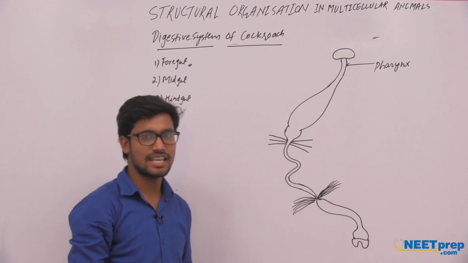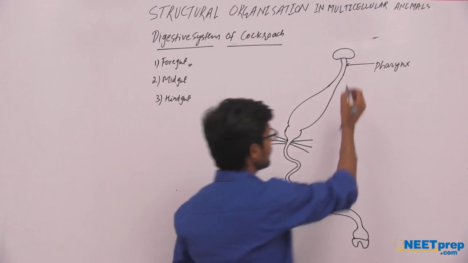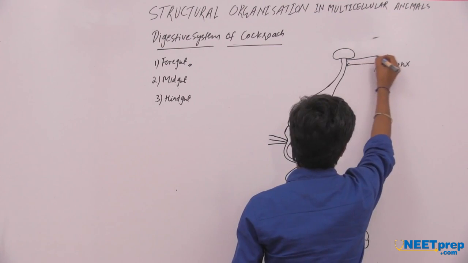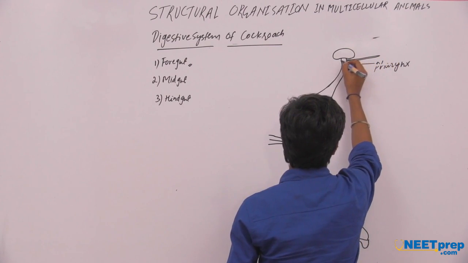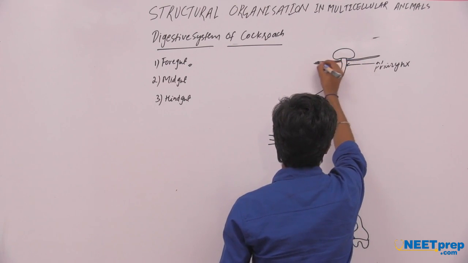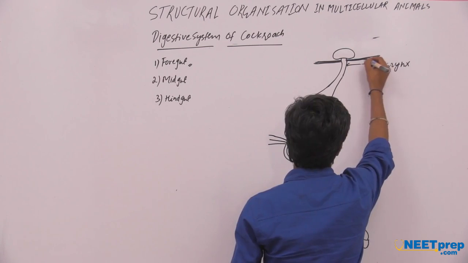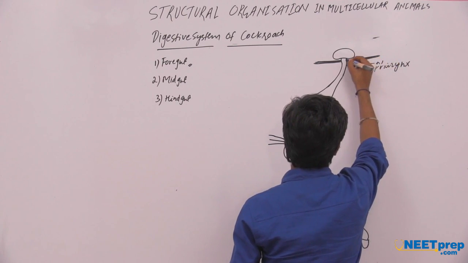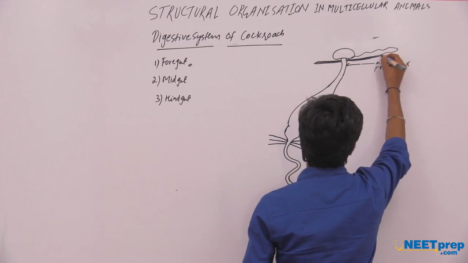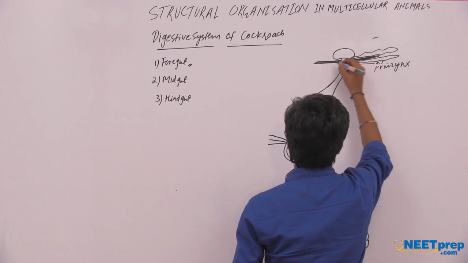Before the pharynx region is the buccal cavity of the cockroach, and in the buccal cavity there is one pair of glands. This one pair of glands is the salivary gland.